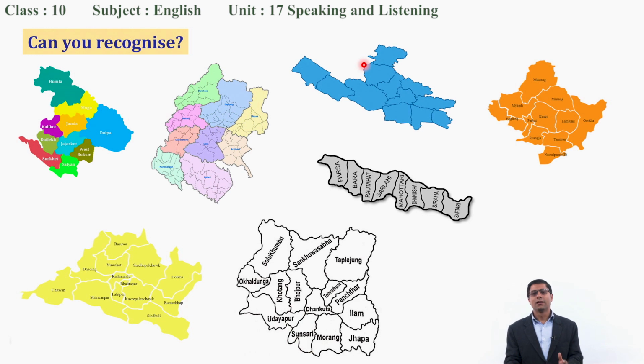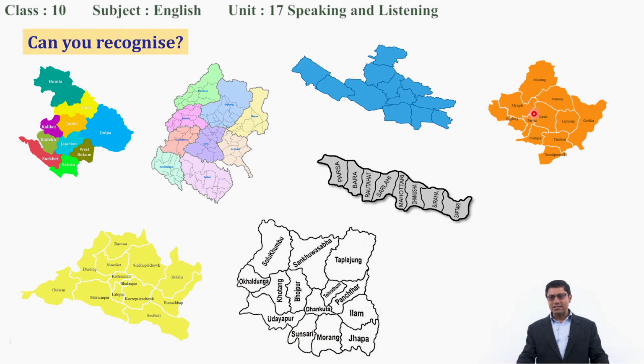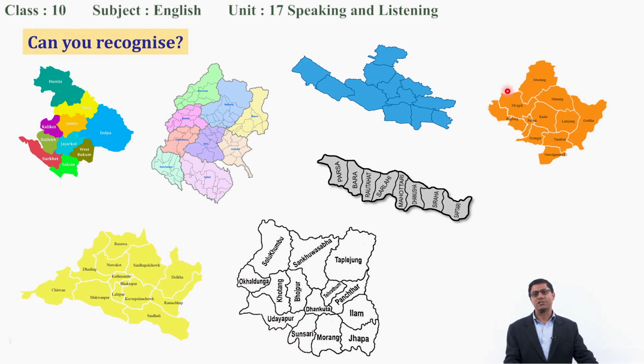Okay, this is Lumbini province. That's good. Again, look at the next map. Which province is it? Okay, Gandaki province. That's good.